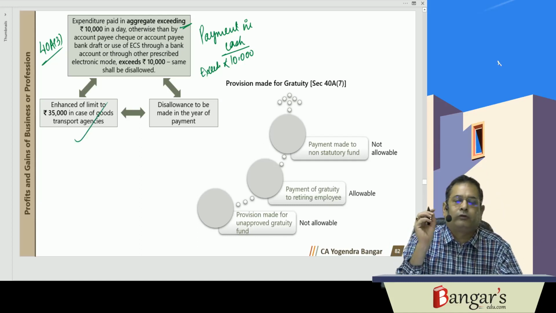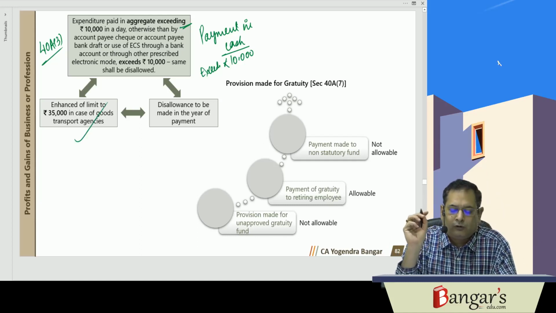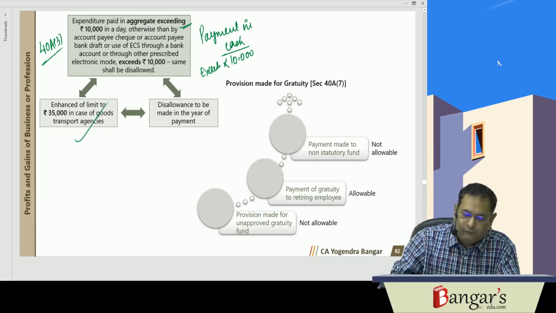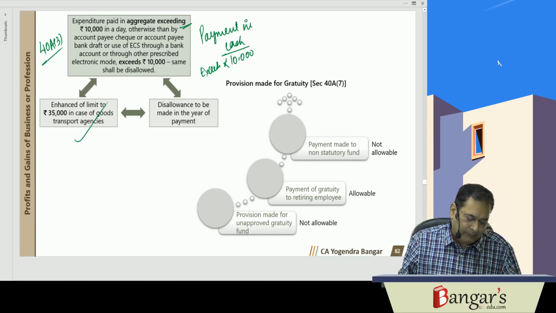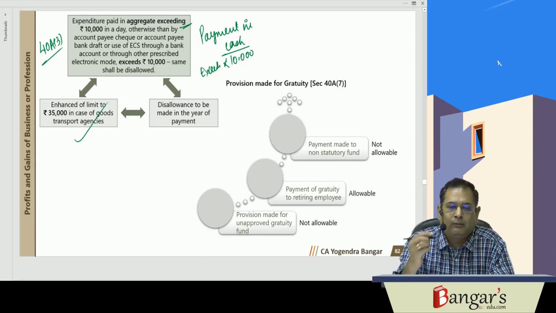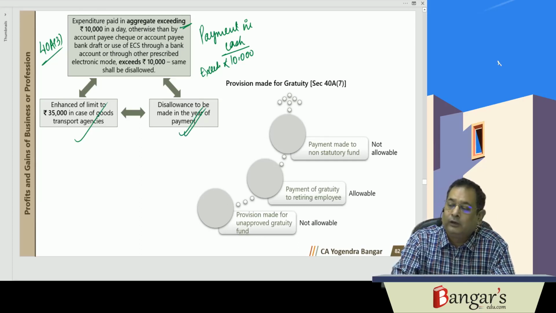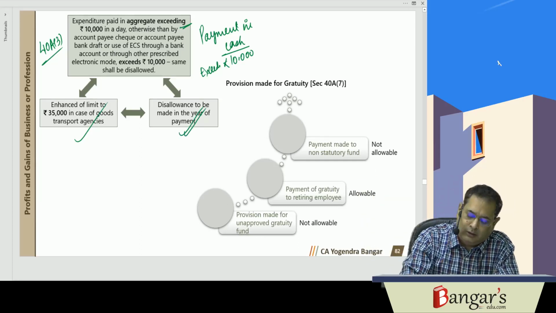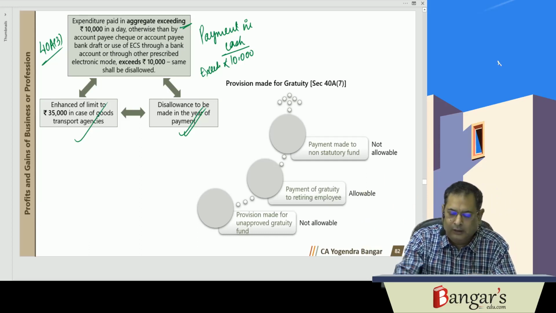In case of goods transport agency, an enhanced limit of 35,000 rupees will be applicable. And disallowance is to be made in the year of payment. You must remember, if expenditure has been incurred in this year but payment is made in the subsequent year, then disallowance will be made in the year of payment.